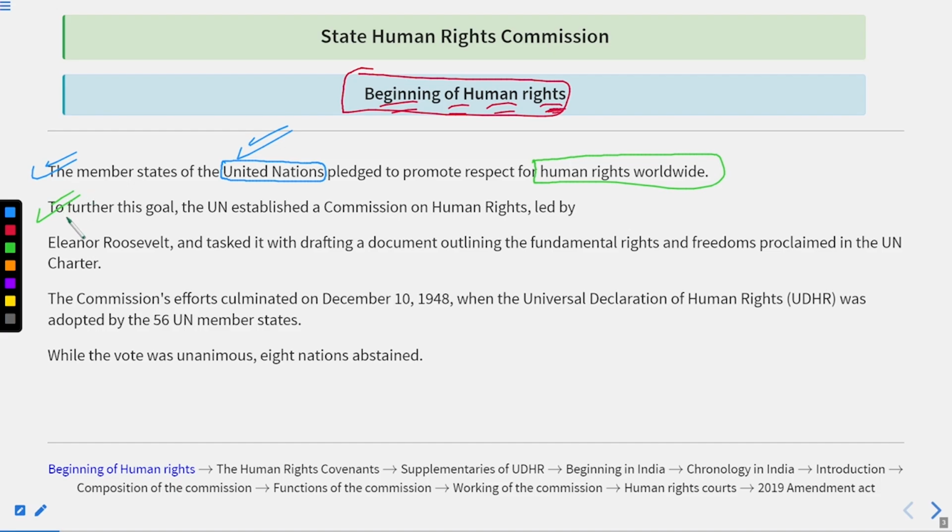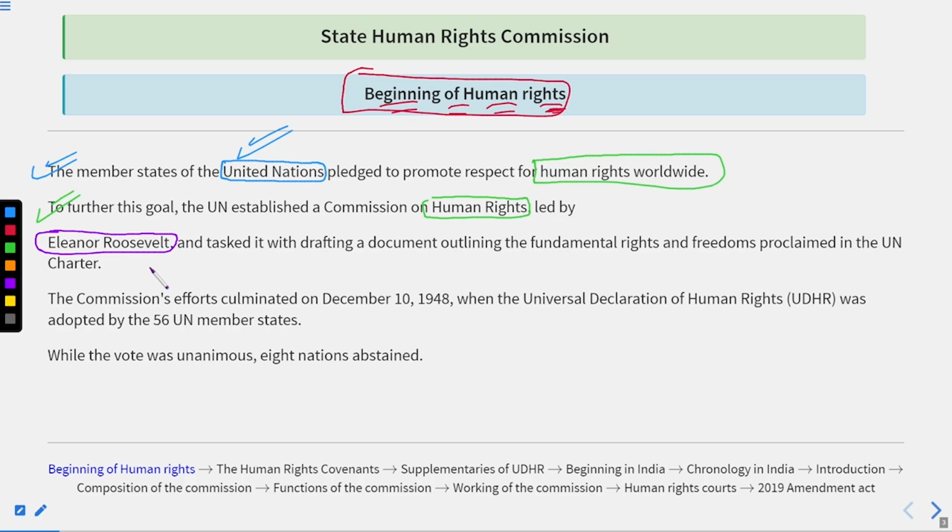To further this goal, the UN established a commission on human rights. Okay. And who led this commission? Eleanor Roosevelt. This name is important. Why? Because here we are just talking about the starting of human rights. Like, how did human rights start to be formed? How did the thing start to grow? Got it? So basically, the first commission the UN had established was under Eleanor Roosevelt.